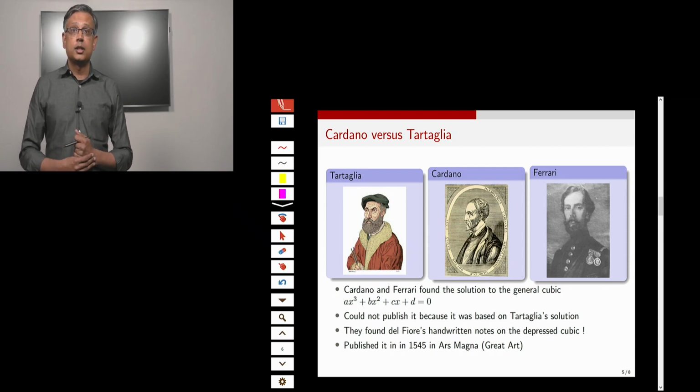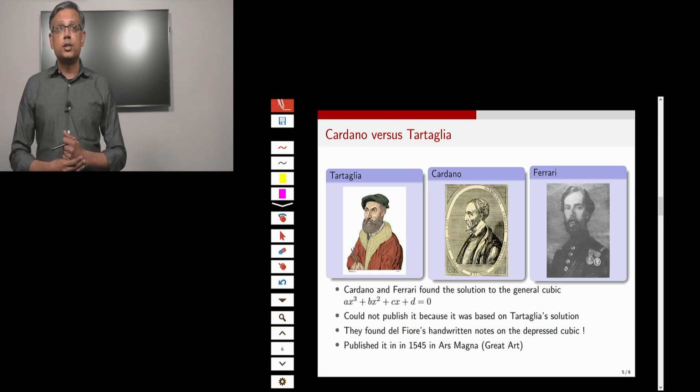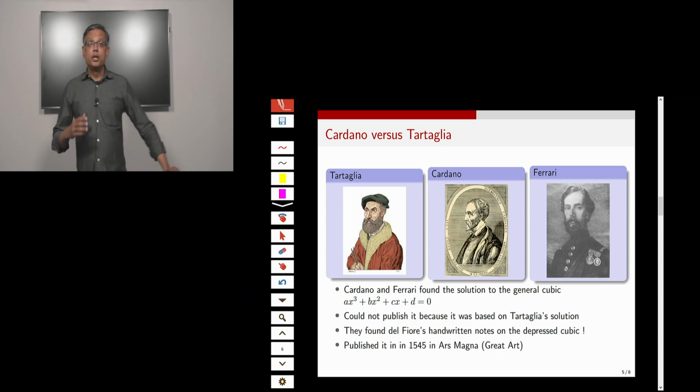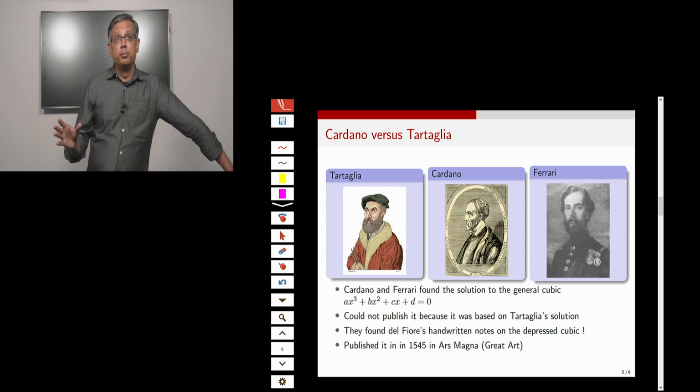or 5 years, and after much effort manages to get the solution from Tartaglia, who gives him the solution in the form of a poem, under the condition that Cardano is not supposed to reveal it to anyone. So he takes an oath from Cardano that he's not supposed to reveal the solution to anyone. Cardano promises Tartaglia that he would not reveal the solution.